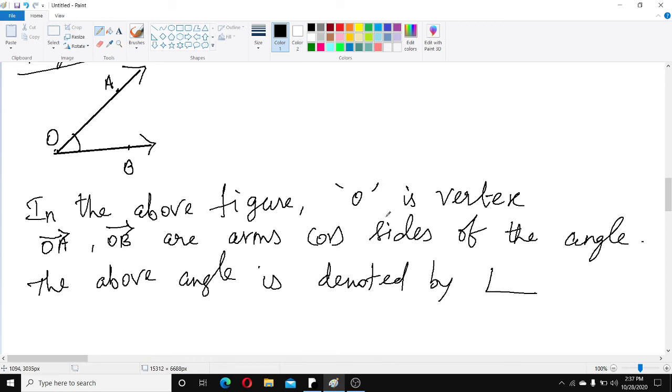the angle symbol. It is the angle symbol. Which letter should be in the middle? O should be in the middle, with A and B. Here you have to write like this: A, O, B or B, O, A. O, the vertex of the angle, should be in the middle. So, angle AOB or BOA. How do we name the angle? Angle AOB or BOA.